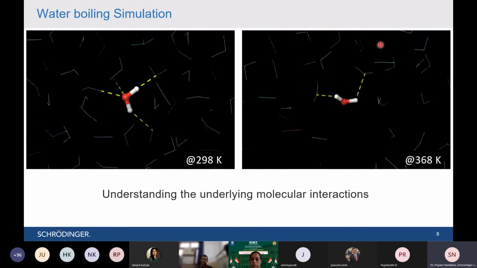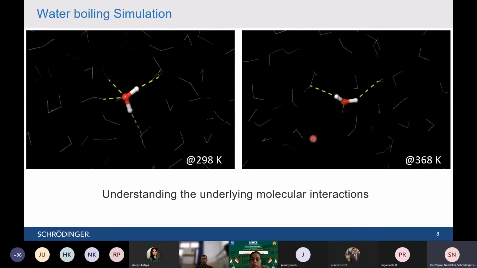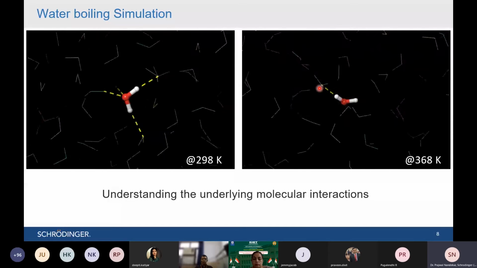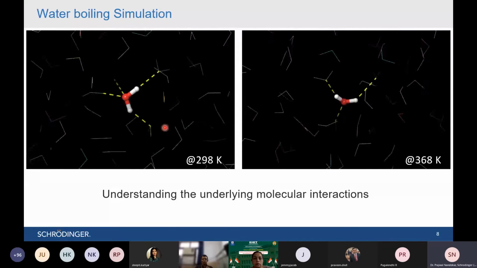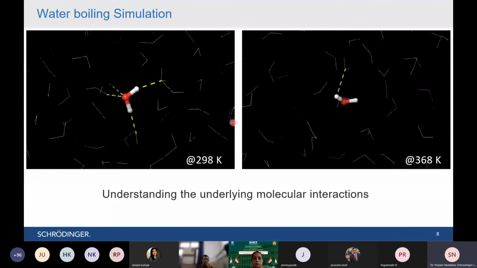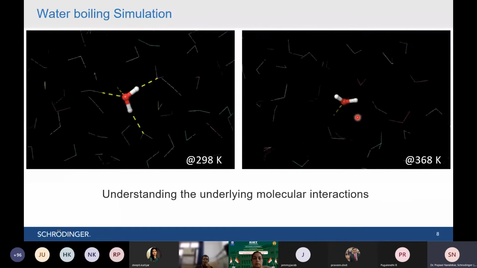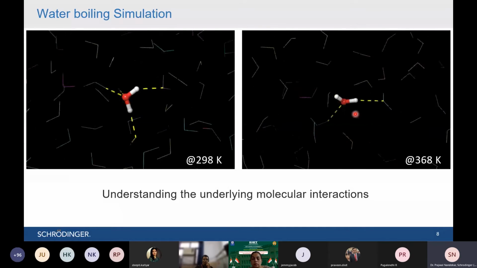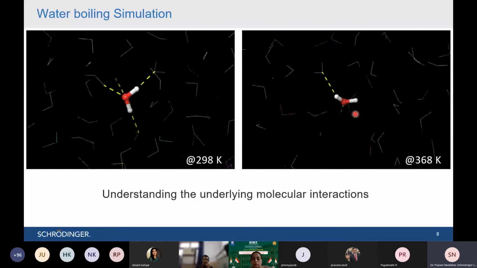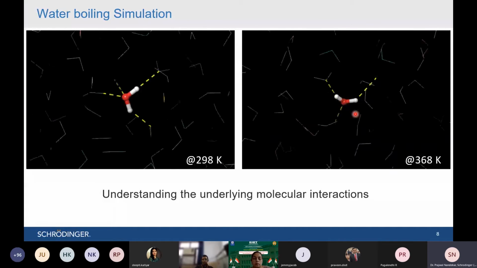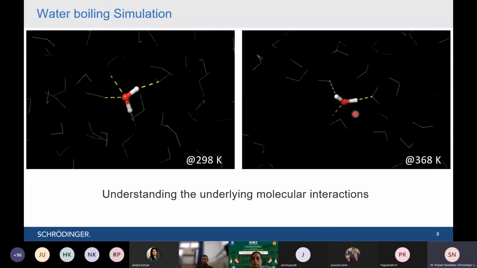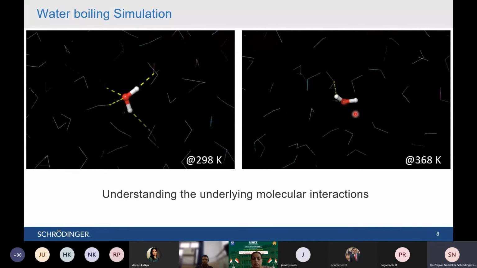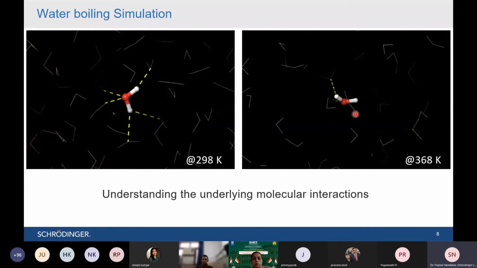Now when we simulated it at the boiling point, you could see water is no more in the liquid state. And why? Because initially there were 4 hydrogen bonding interactions, and now it is merely 2 hydrogen bonding interactions at any given point. Because of the extra energy we have provided in the form of heat, it breaks the hydrogen bonding interactions between the surrounding water molecules, and because of that water went from liquid phase to gaseous phase, meaning it started expanding.